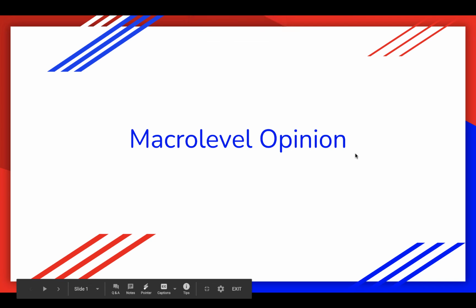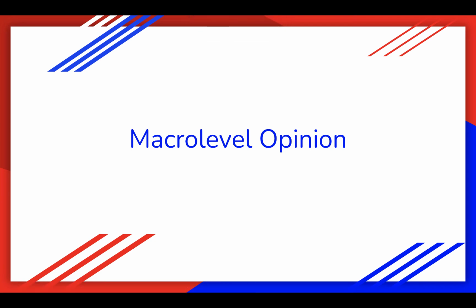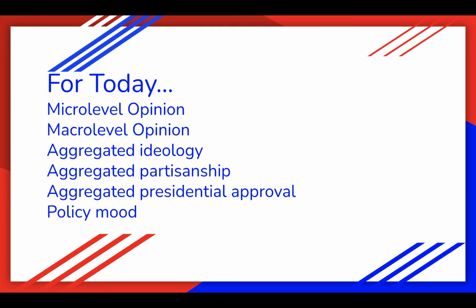So welcome to our week on macro level opinion. For today, we're going to rehash what micro level opinion is, then shift over into what macro level opinion is. We'll follow up with some examples of macro level opinion, including a discussion of aggregated ideology, partisanship, and presidential approval, and finally a discussion of policy mood. Be aware, though, that your chapter discussed not just these measures, but also aggregated policy opinions as well and